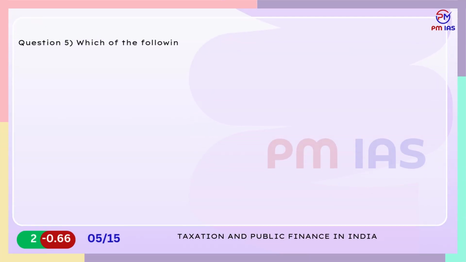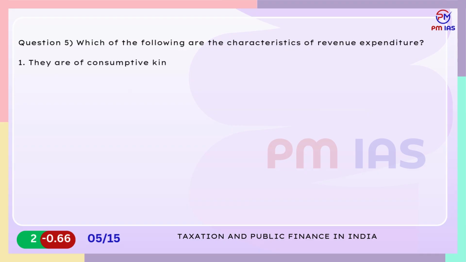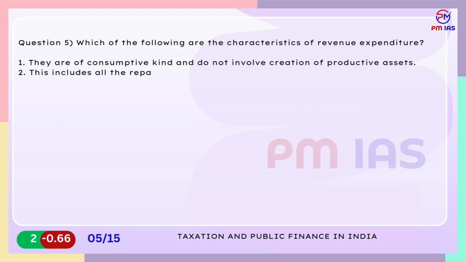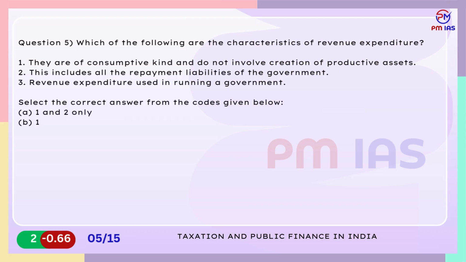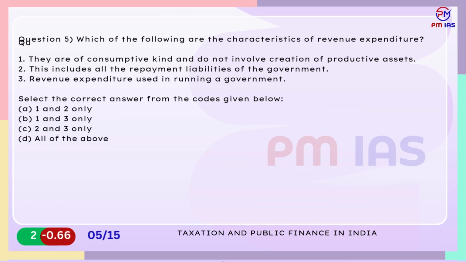Question 5. Which of the following are the characteristics of revenue expenditure? 1. They are of consumptive kind and do not involve creation of productive assets. 2. This includes all the repayment liabilities of the government. 3. Revenue expenditure used in running a government. Select the correct answer from the codes given below. A. 1 and 2 only. B. 1 and 3 only. C. 2 and 3 only. D. All of the above.